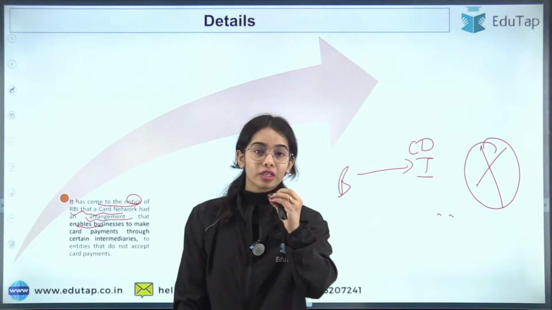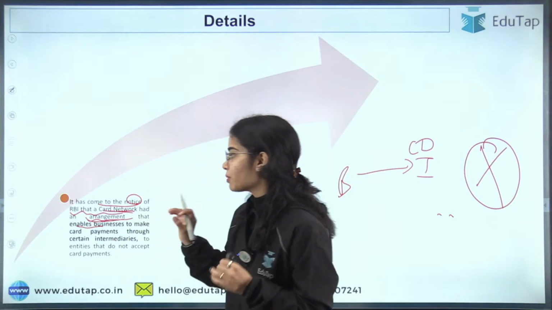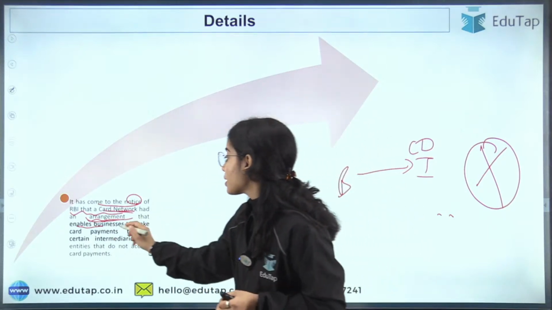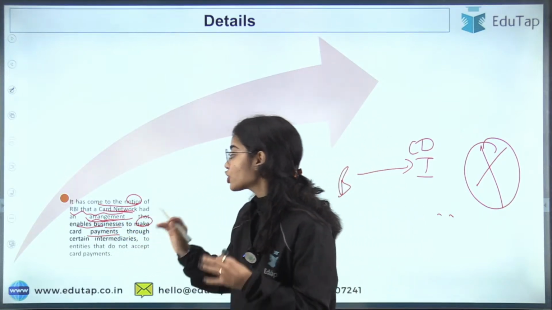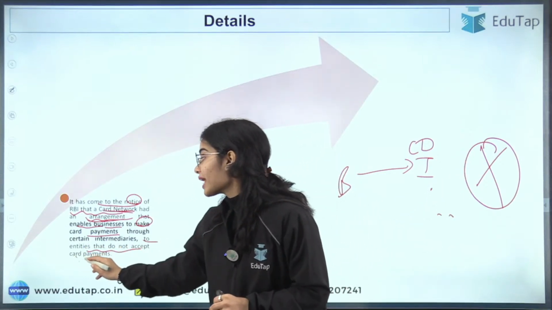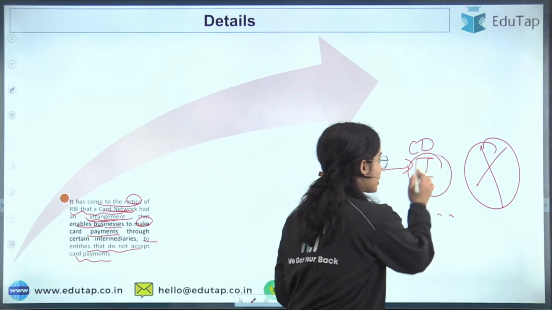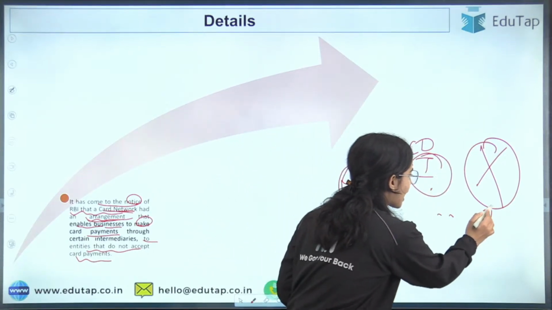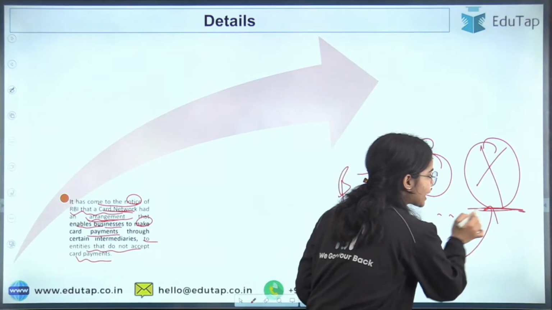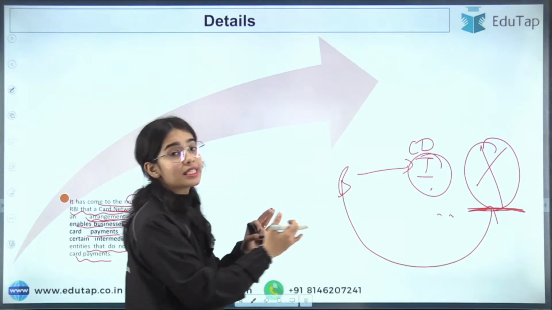Understand this very clearly: a card network arrangement has been found which enables businesses to make card payments through certain intermediaries to entities that do not actually accept card payments. So how is this transaction actually happening?